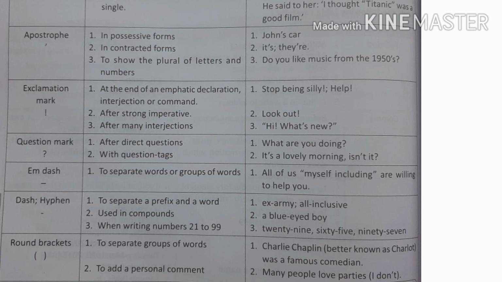Next punctuation mark is round brackets. Round brackets are used to separate groups of words. Second, to add a personal comment. For example, many people love parties, and we add a personal comment, I don't.